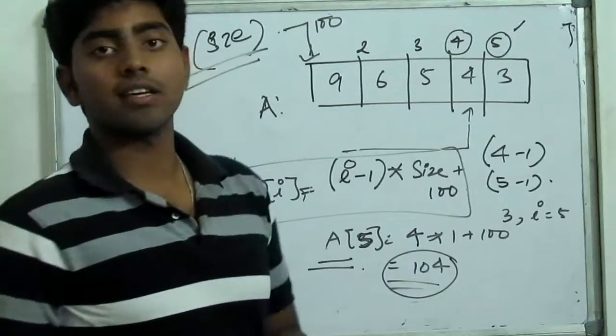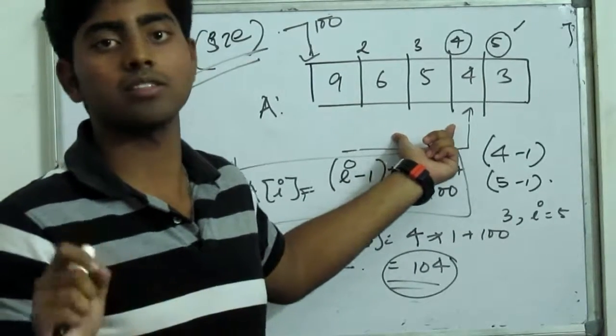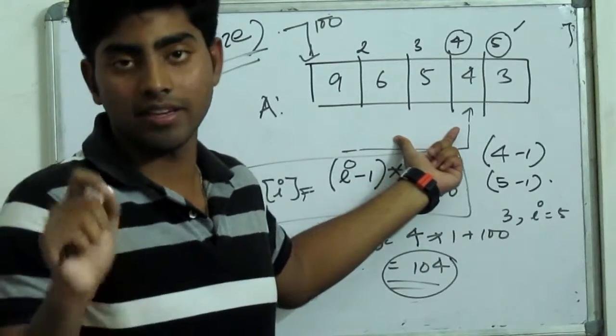Okay, now we shall see how a two-dimensional array is mapped. This is all about the one-dimensional array, and now we shall see how a two-dimensional array is mapped in our memory. Okay.